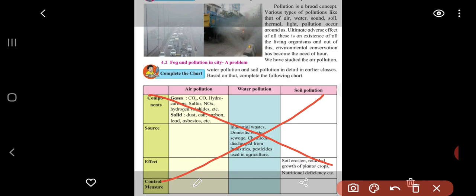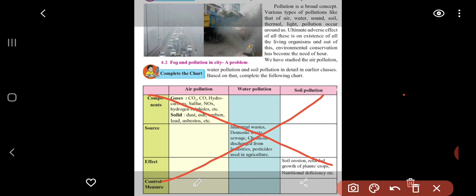So pollution is a broad concept. It's a big thing to study. There are different types of pollution. What are the different types of pollution? Like air pollution, water pollution, sound, soil, thermal, and light pollution. All of this occurs around us.